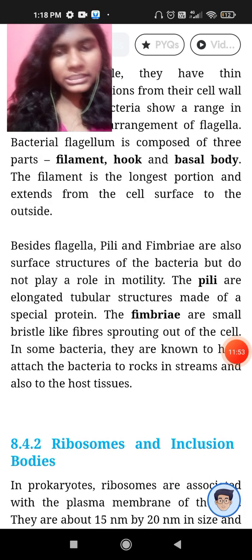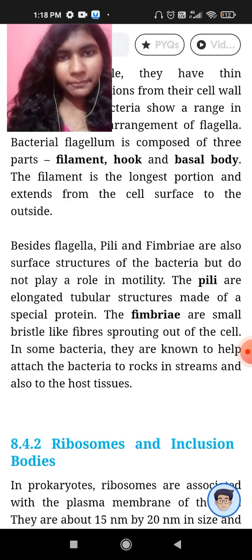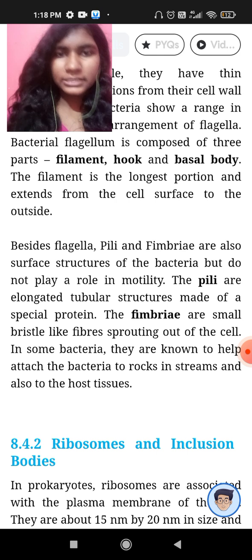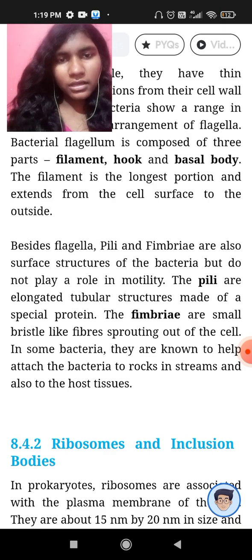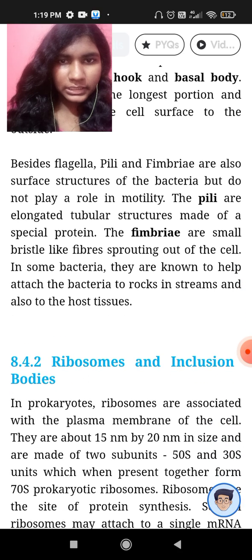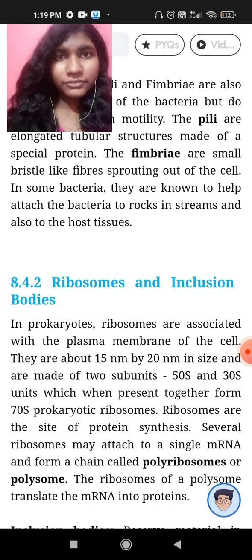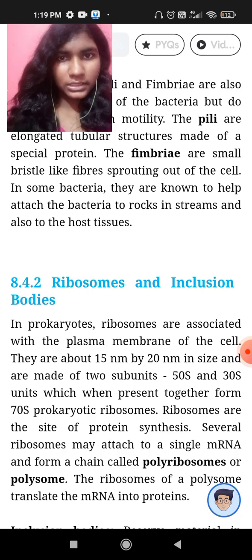Now besides flagella, there are some other structures on the surface. Pili are tube-like structures that help in DNA transfer. Fimbriae are pointed fibers on the surface. They help to fix bacteria on tissues and have not much role in motility. The fimbriae help the bacteria attach themselves to rocks in streams and to host tissues.